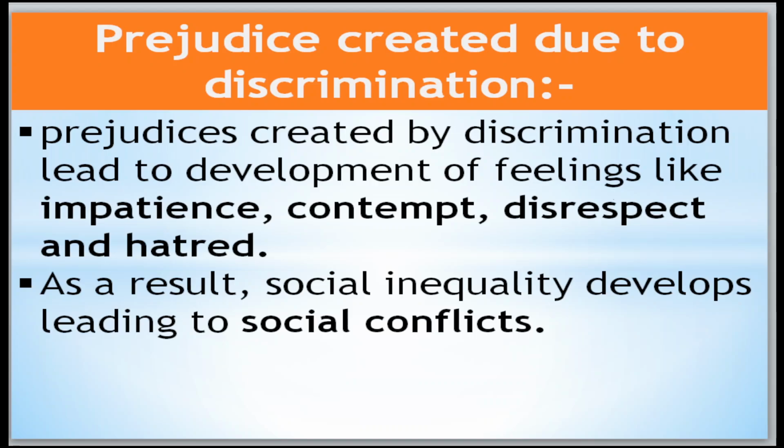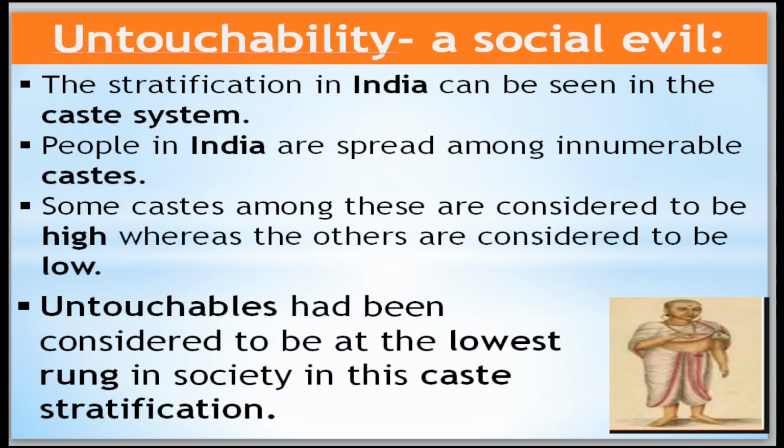Now move to how prejudice creates discrimination. Prejudice leads to the development of feelings like impatience, contempt, disrespect and hatred. As a result, social inequality develops, leading to social conflicts, means fights. Now move to untouchability, a social evil.